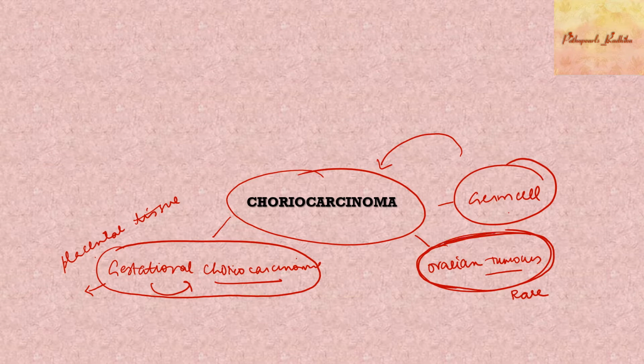One is a gestational choriocarcinoma which occurs following pregnancy, and the other is a germ cell tumor which arises from the ovary. Apart from the ovary, they can arise in the mediastinum as well. So you should know the difference between both. Of course, I'll be telling a few more differences later.